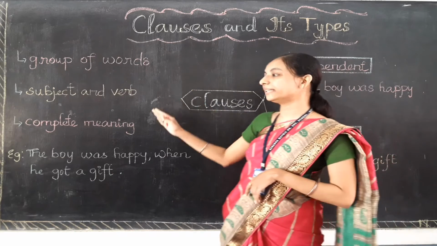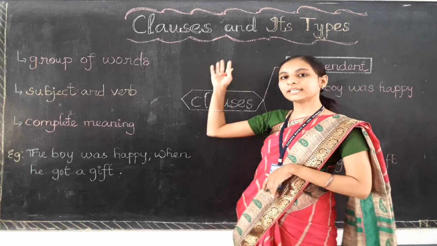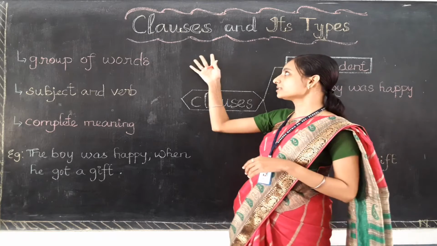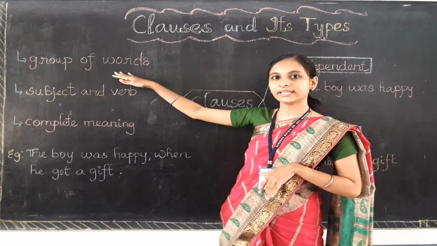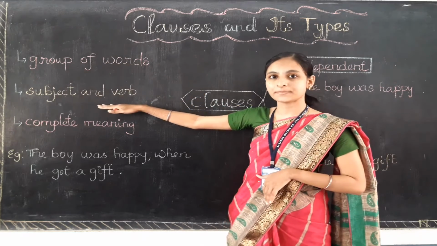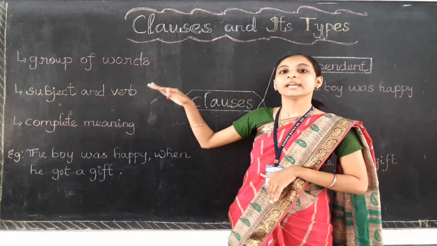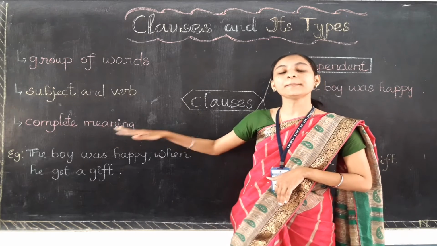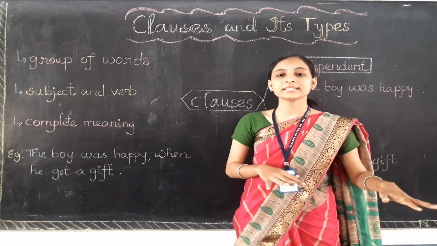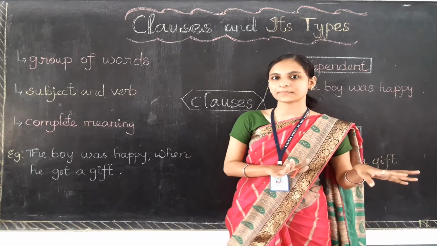Here I have written three points about clauses. Clauses are also groups of words, which have a subject and a verb, and which give a complete meaning, whereas phrases don't have a subject and verb.